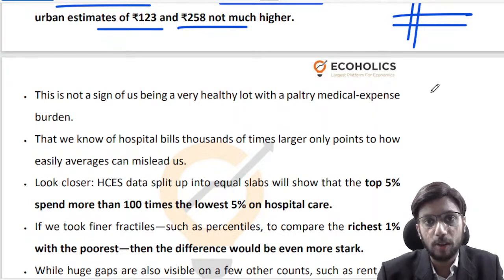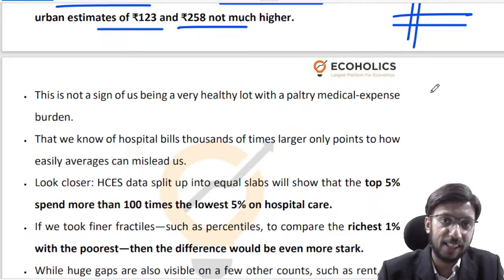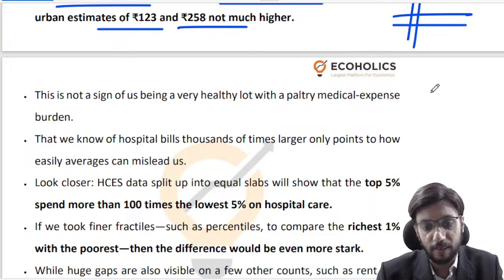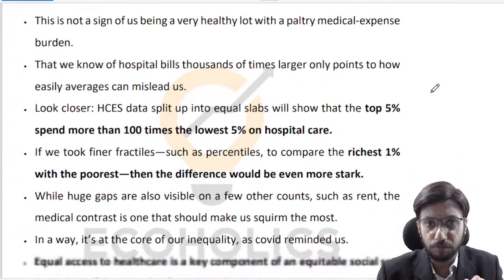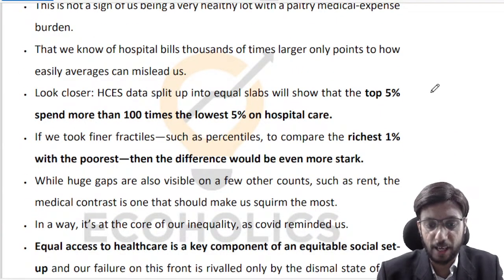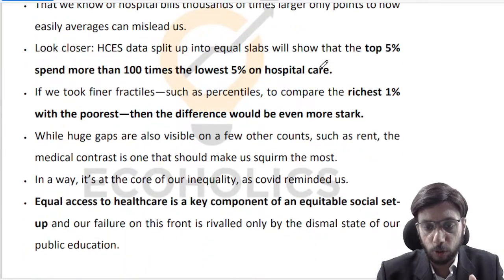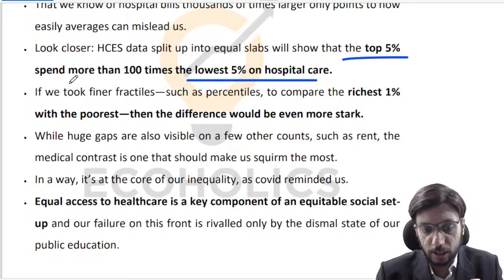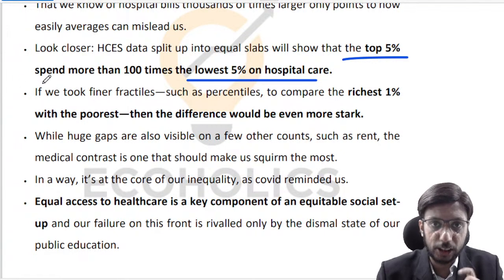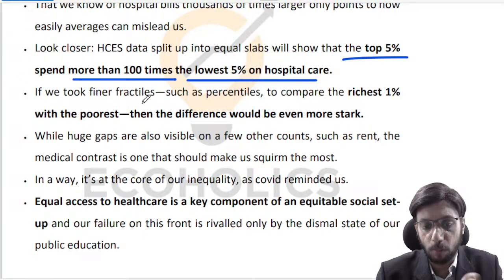That just means that we're spending that less amount of money on healthcare, which probably means that we are living with a lot of ailments. So we'll just leave that averages part over there, and let's look at how the inequality or the disparity shows itself. If you compare the top 5% with the lowest 5% on what they spend on hospital care, the expenditure difference is more than 100x, more than 100x.